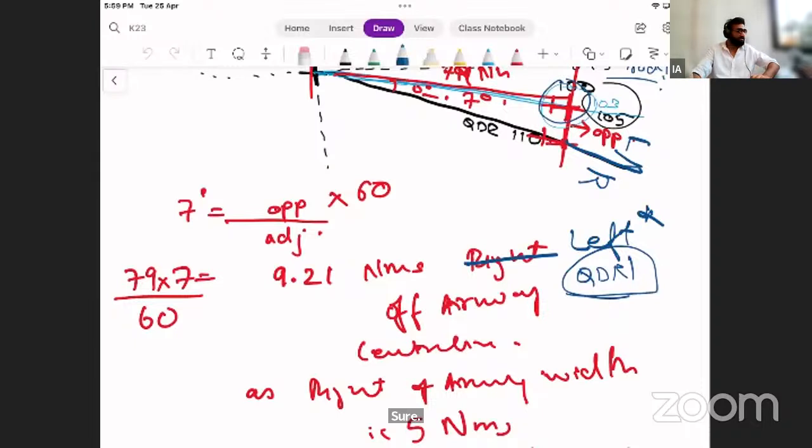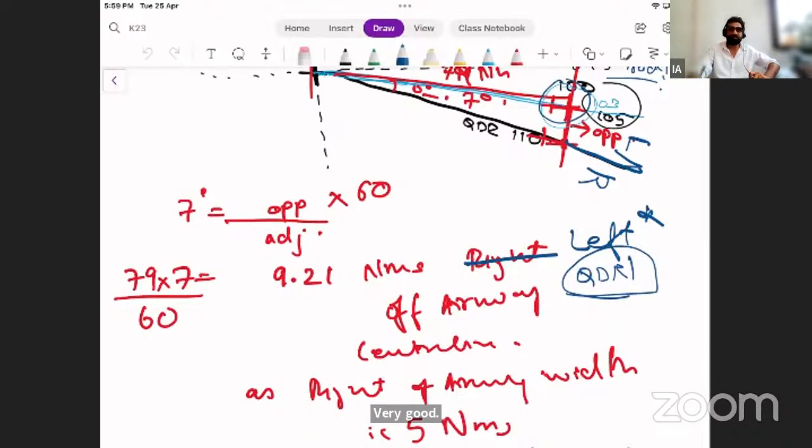Sir, if it is mentioned QDR, then it is outbound. Excellent. Muskan, your answer? Okay, sorry, disconnection. Chaitanya, if it is QDR, it is outbound. What did you say after that? Sir, and if it is QDM, then inbound. Very good. Good answer. I can accept that.